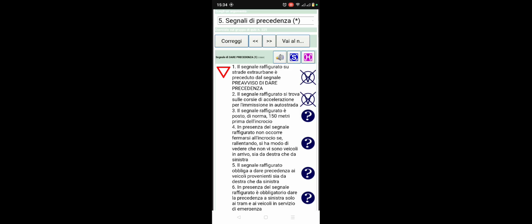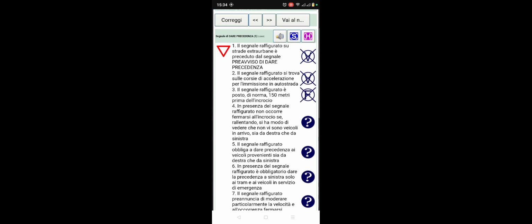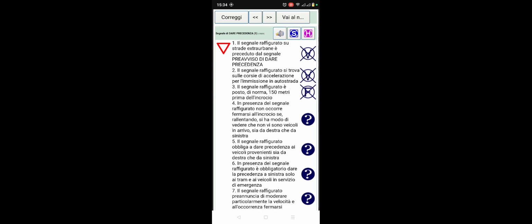The sign figure is normally placed 150 meters before the junction. This is false. The signal is placed exactly at the junction.